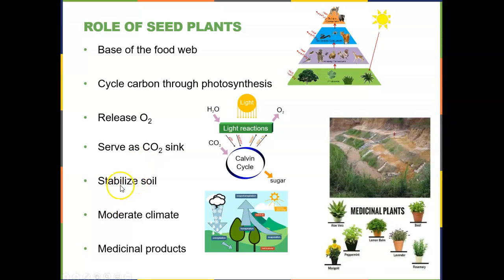Additionally, plants will stabilize the soil. We see an image over here of the plants growing on a hillside that's keeping the soil from eroding away. Plants can help moderate the climate. When we have plants, they transpire. So transpiration is the release of water, and the release of water is what forms clouds and helps keep our lower atmosphere warm.